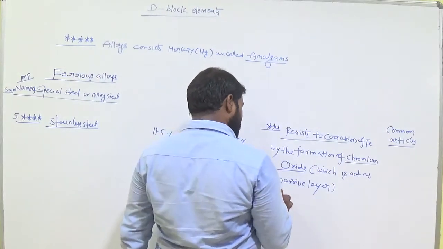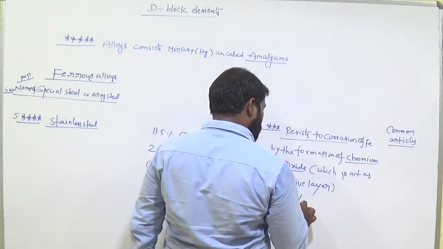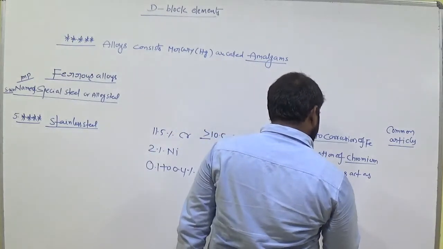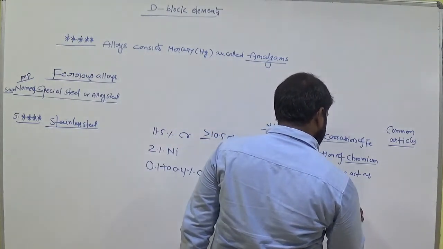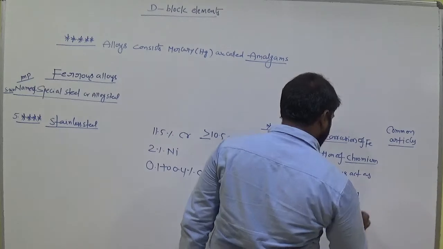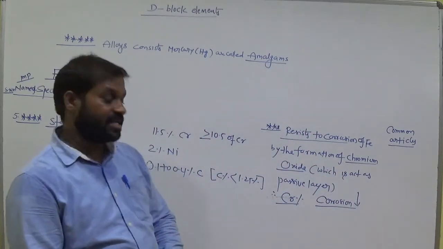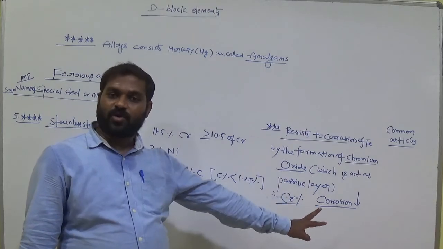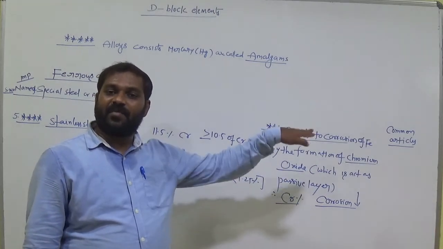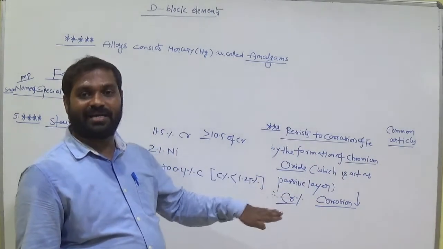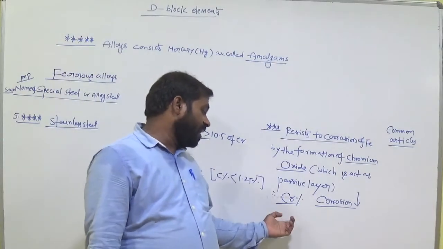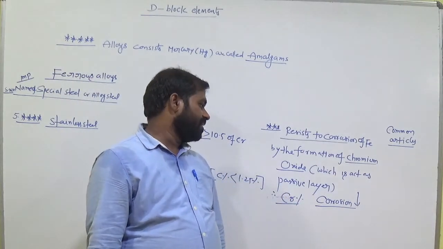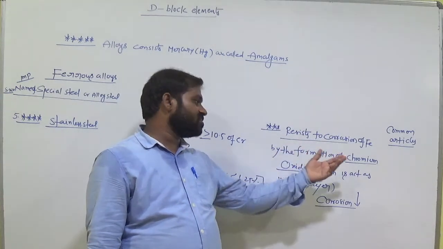So here, if the percentage of chromium is high, corrosion is decreased. Am I right? We prevent the corrosion. So the more chromium is available, it gives more chromium oxide, and then we can prevent corrosion of the iron. Remember this, very very important. So as the percentage of chromium increases, we can prevent the corrosion easily. Okay, so it is more resistant to corrosion.